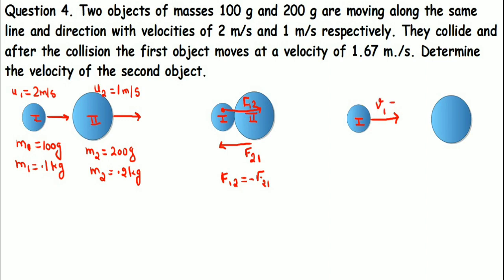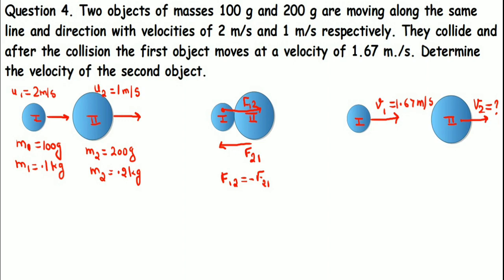So let us suppose that the first object is moving with v1 final velocity and it is given 1.67 meter per second, and the second object will gain some changed velocity v2, but the value is not given. So we need to find the velocity that has been gained by the second object.